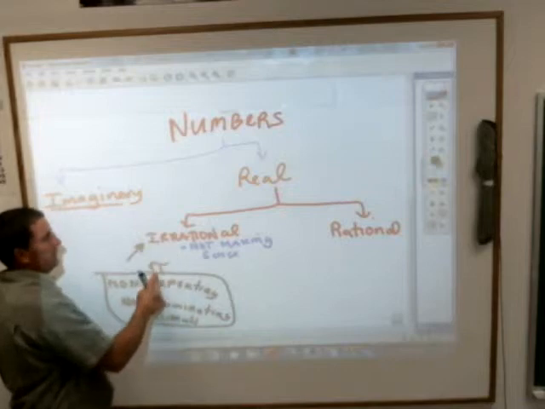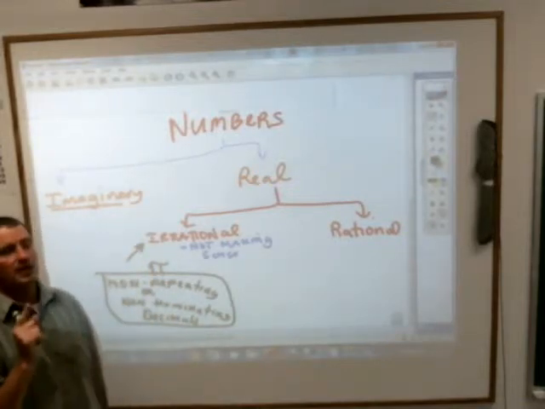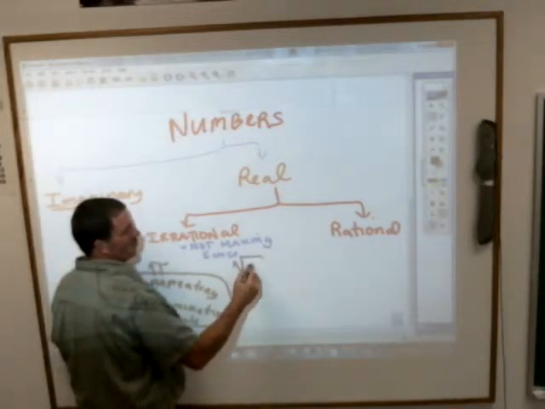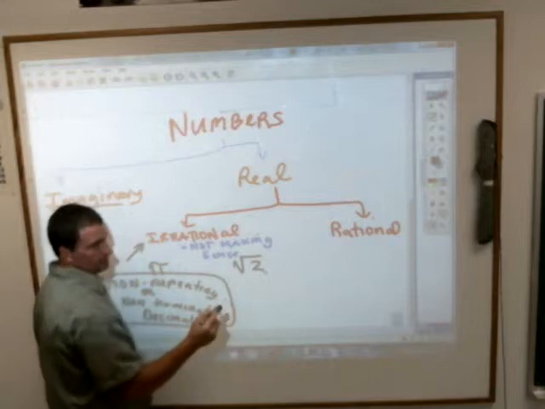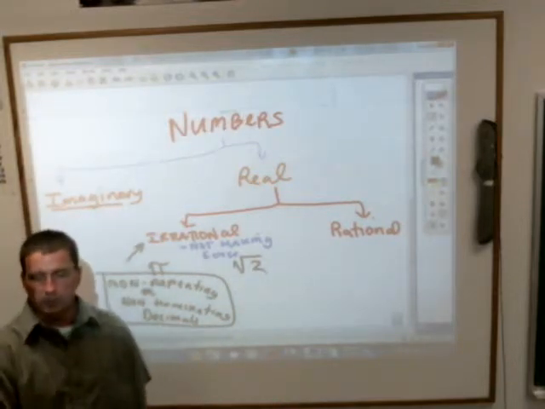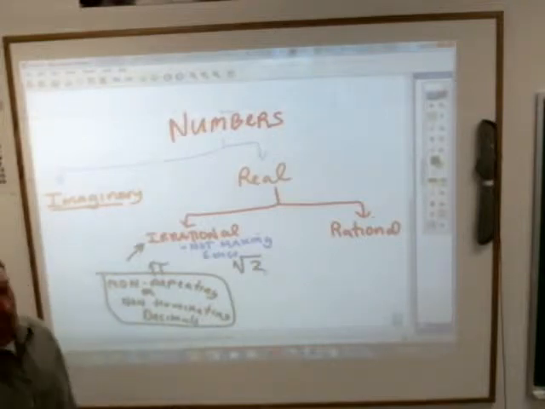Okay. The other thing that you have to remember when it comes to irrational numbers are square roots or roots that don't work out perfectly. Okay? In other words, the square root of 4 is 2 because 2 times 2 is 4. The square root of 16 is 4 because 4 times 4 is 16.